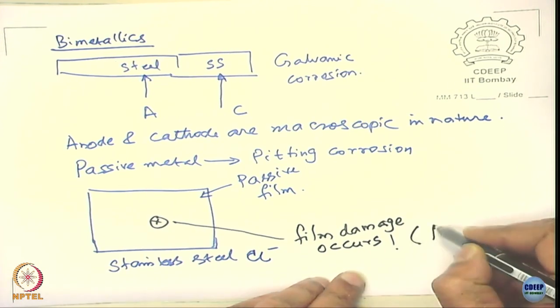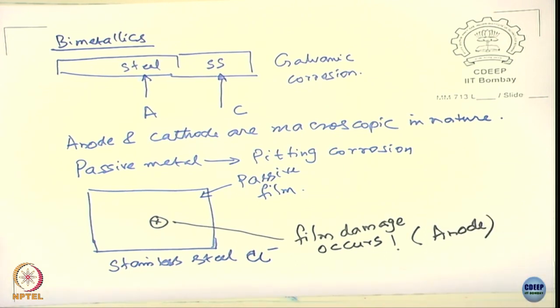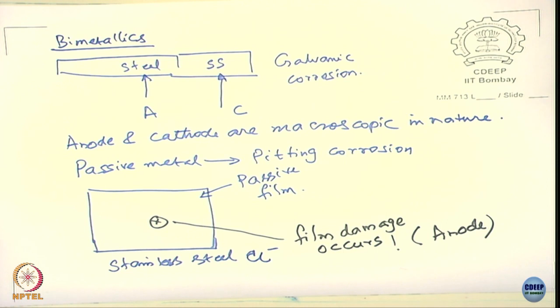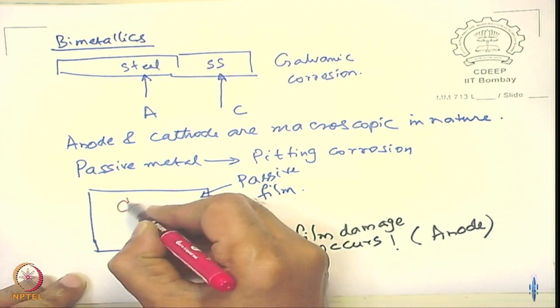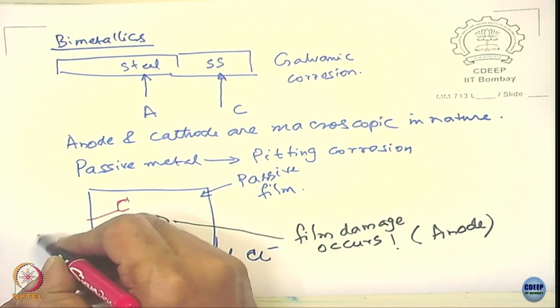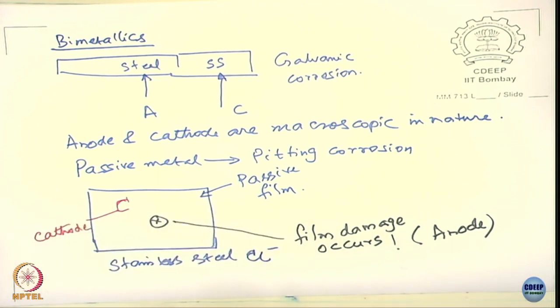This now becomes an anode in this case. The surrounding area becomes what? The surrounding area becomes the cathode here. So the anode will continue to remain as an anode and the cathode will remain as cathode with respect to time, and this leads to one type of localized corrosion which is called pitting corrosion.